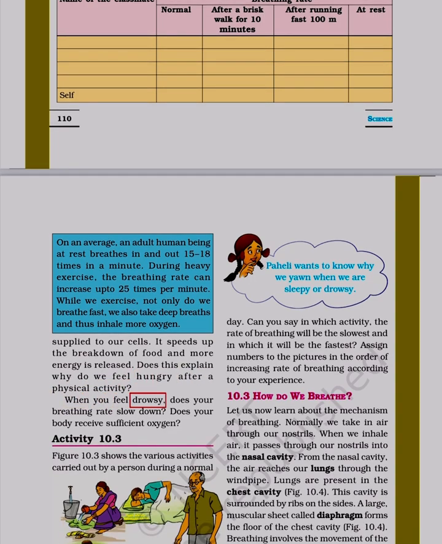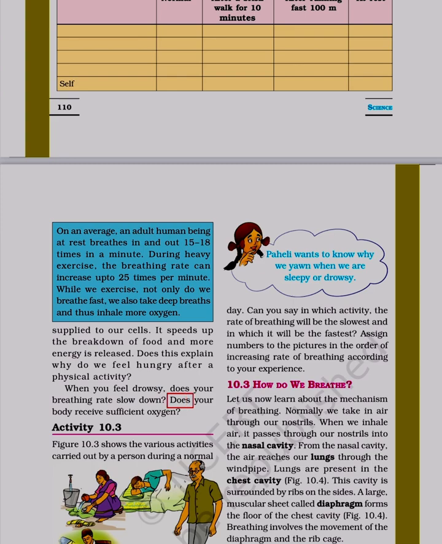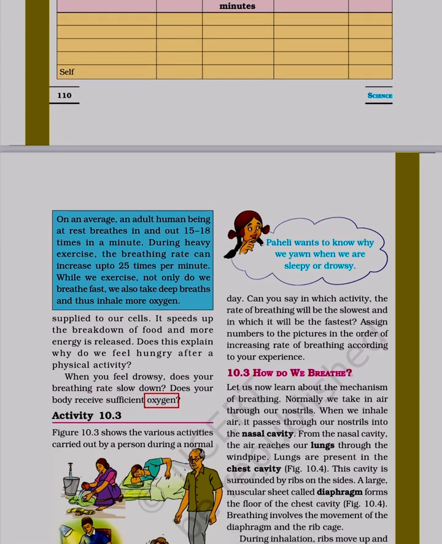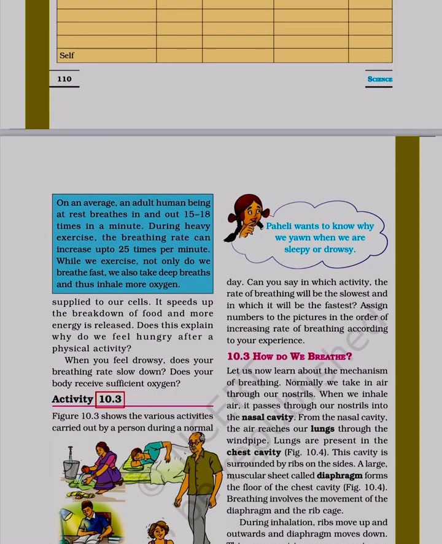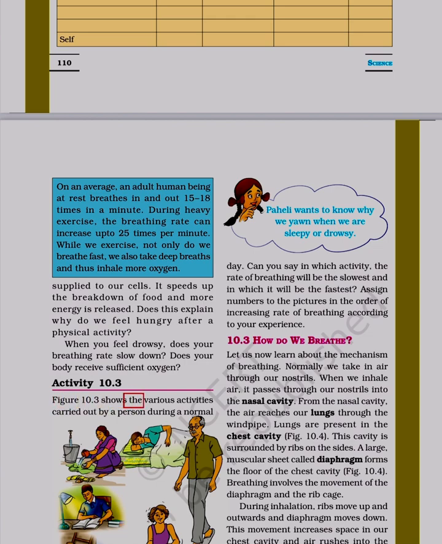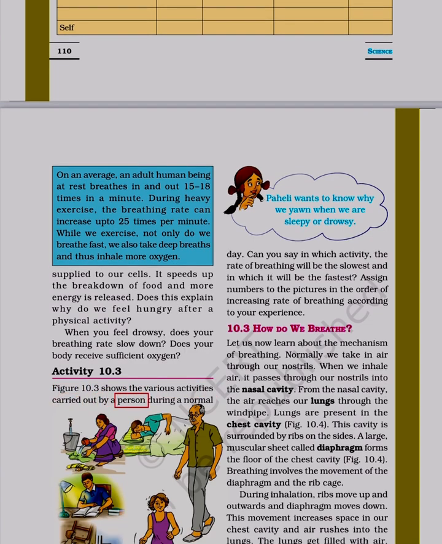When you feel drowsy, does your breathing rate slow down? Does your body receive sufficient oxygen? Activity 10.3. Figure 10.3 shows the various activities carried out by a person during a normal day. Paheli wants to know why we yawn when we are sleepy or drowsy. Can you say in which activity the rate of breathing will be the slowest and in which it will be the fastest? Assign numbers to the pictures in the order of increasing rate of breathing according to your experience.